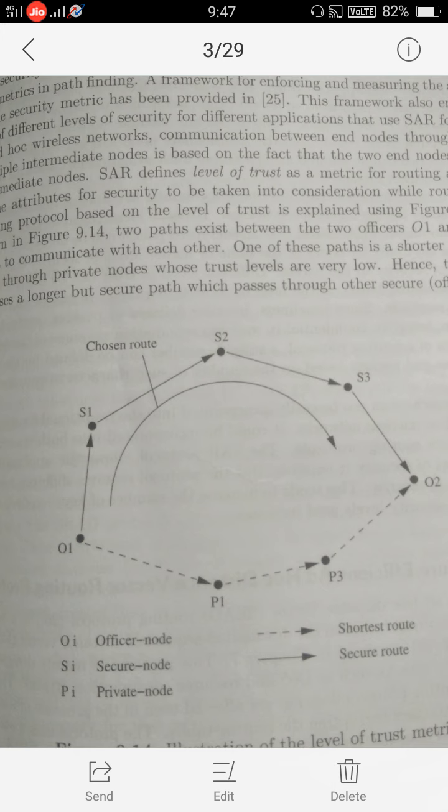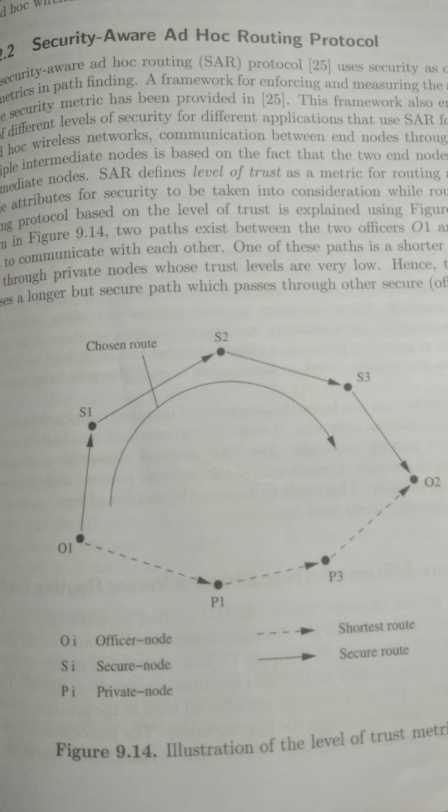Even though S1, S2, S3 is the lengthier path, the packet can be transferred on this path because we can provide security to this path. So this is SAR, that is the security aware ad hoc routing protocol.